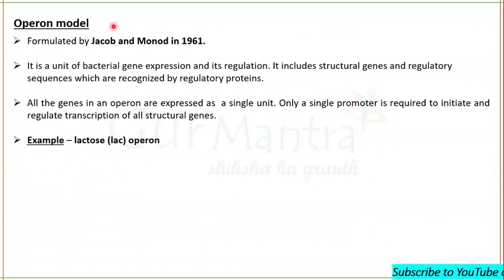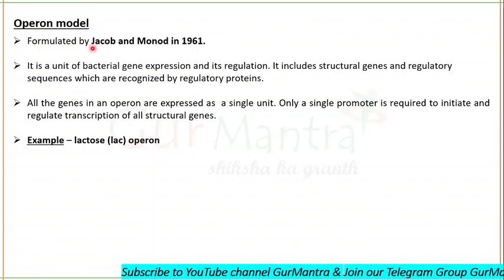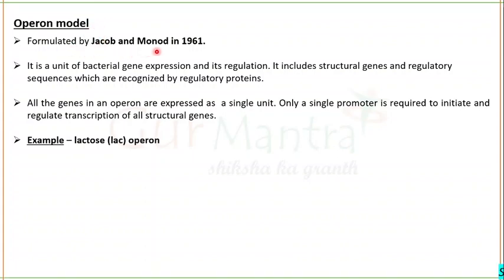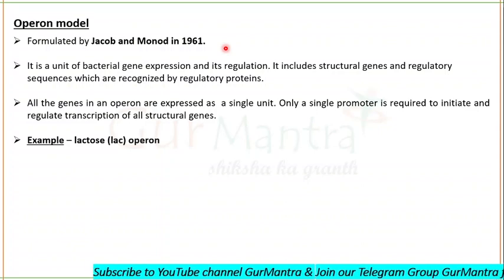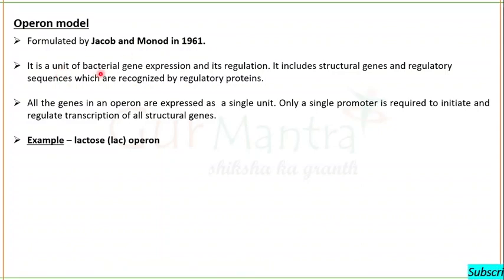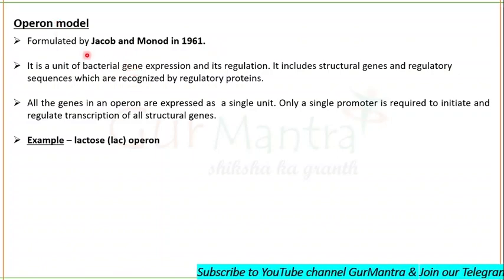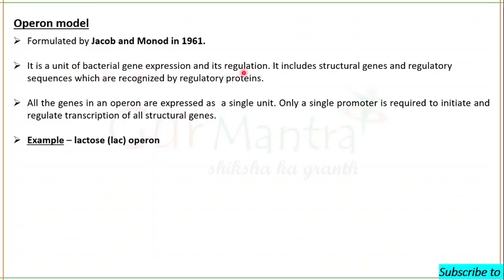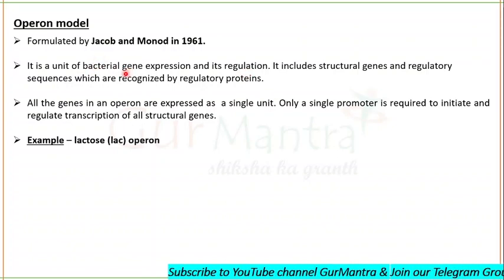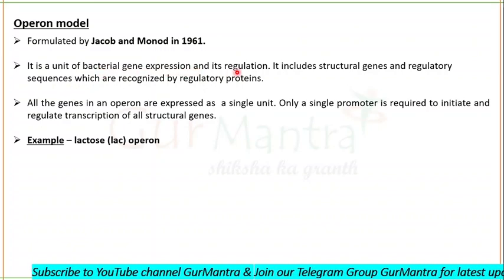Now, what is the operon model? There is a model called the operon model which was formulated by Jacob and Monod in 1961 to show us how gene regulation occurs during transcription. The operon model is a unit of bacterial gene, or you can say bacteriophages also. Fine. So the operon model is a unit of bacterial gene expression and its regulation. The operon model will be responsible for the bacterial gene expression and its regulation.